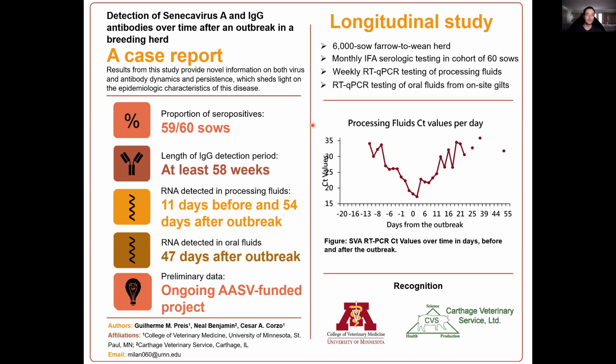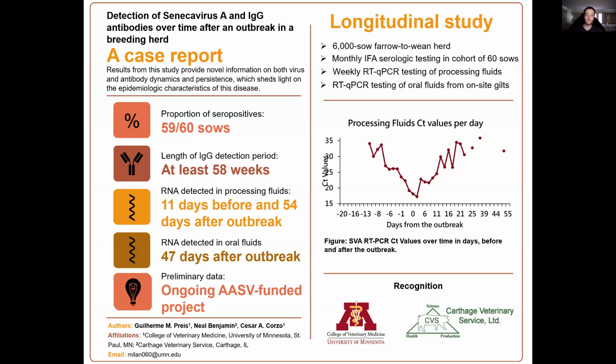This was a preliminary longitudinal study, and it was performed in a 6,000 sow farrow to wean herd that was conveniently selected after going through an outbreak. We randomly selected a cohort of 60 sows, and we did monthly IFA testing by monthly collections of serum from these animals. We also did weekly RT-qPCR testing of processing fluids when we were looking for viral RNA.